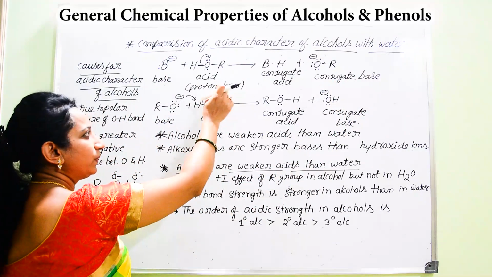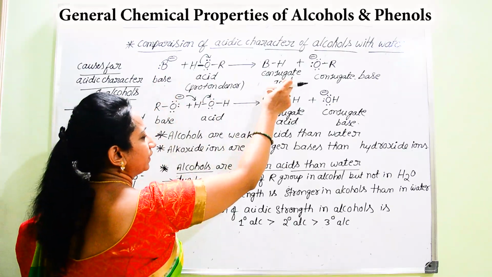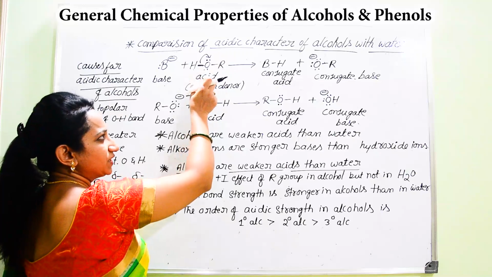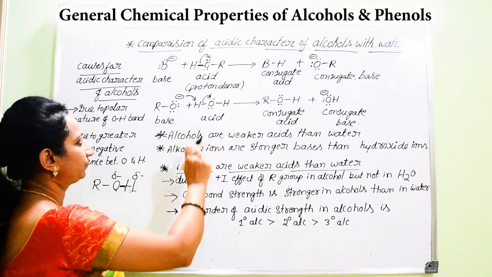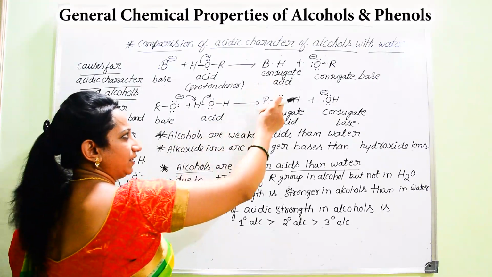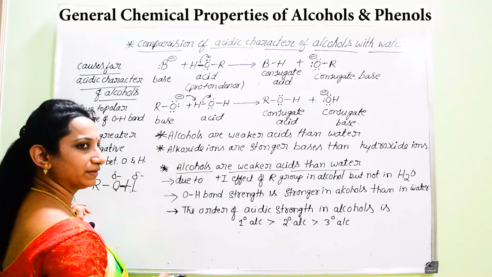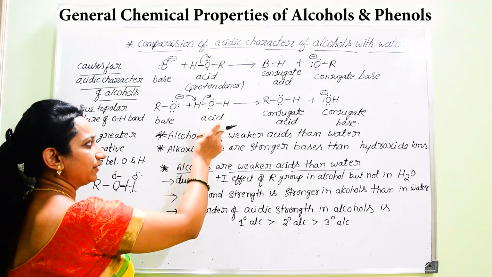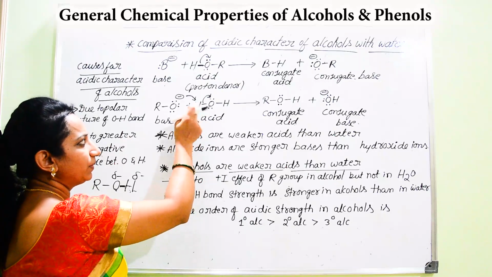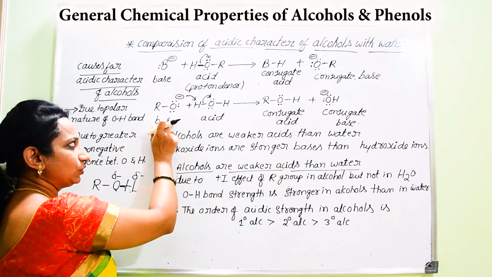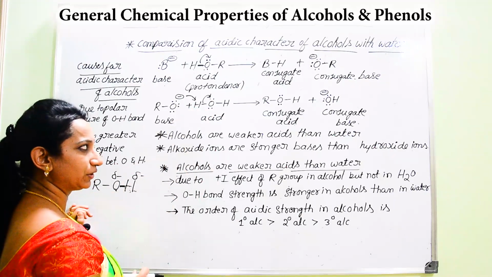So hence you can get two pairs of conjugate acid base pairs. B minus is in conjugate with BH, whereas ROH is in conjugate with RO minus. There are two pairs of conjugate acid base. And in the next step, there is a possibility for the interaction of this alkoxy group with water. It can easily withdraw that electron from the water. That alkoxy group attracts that proton away from the water molecule.